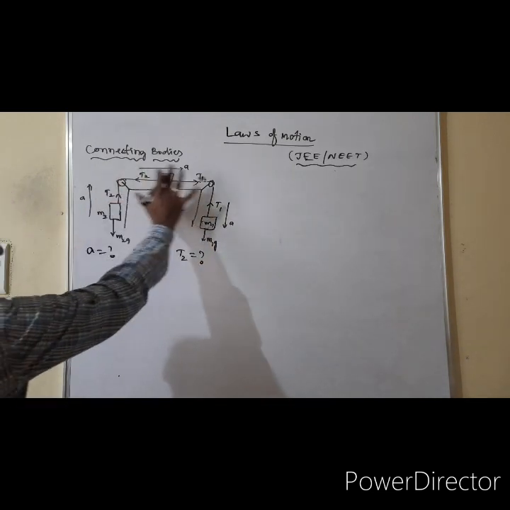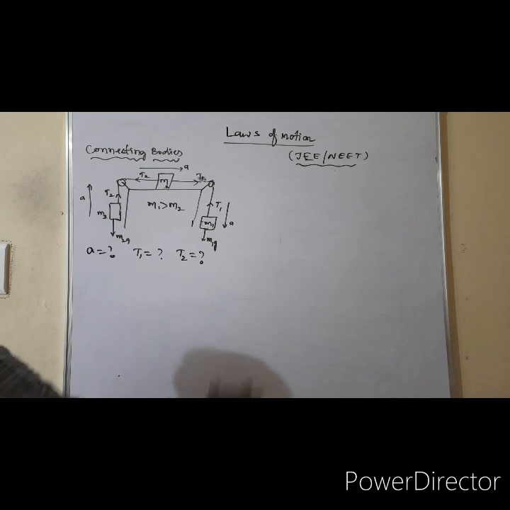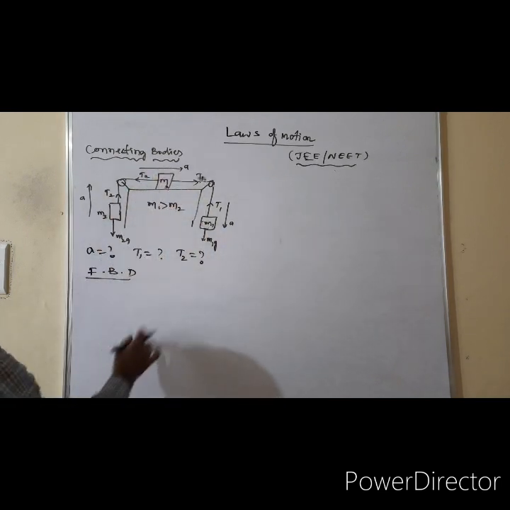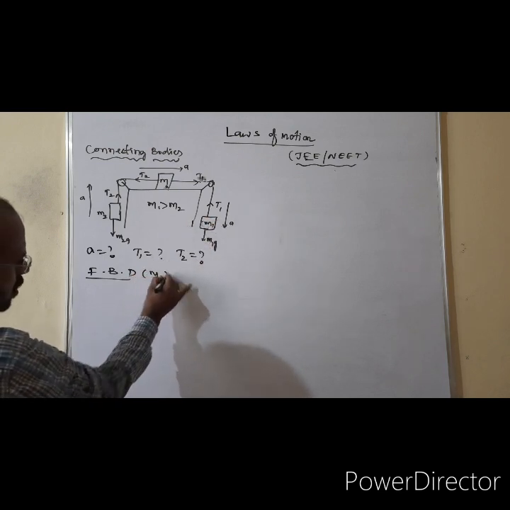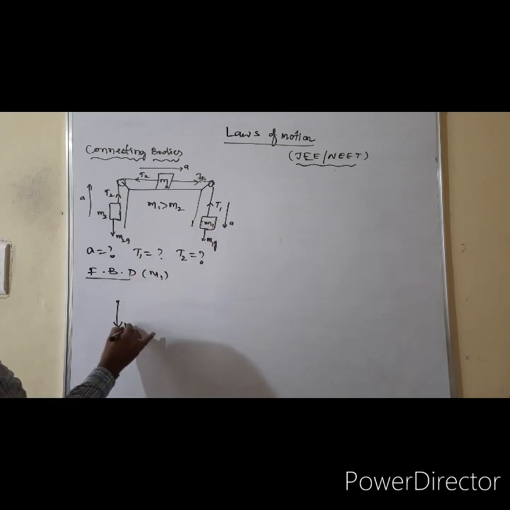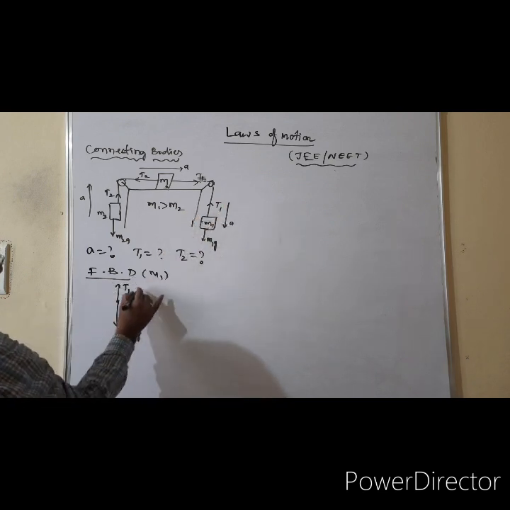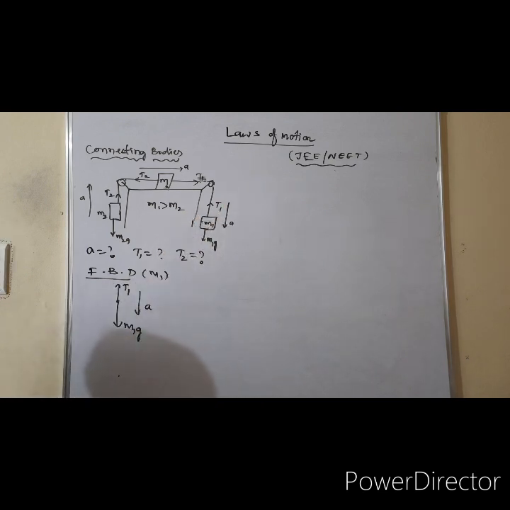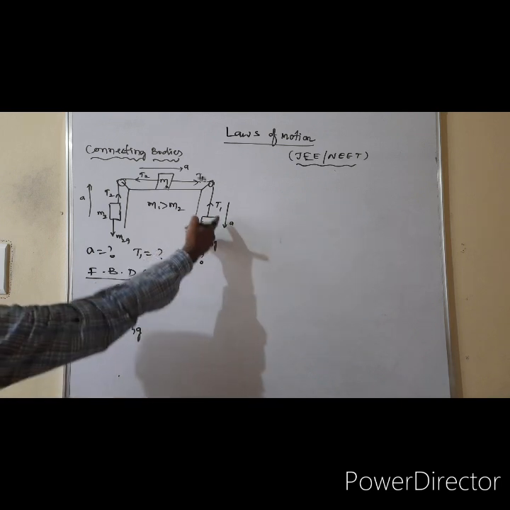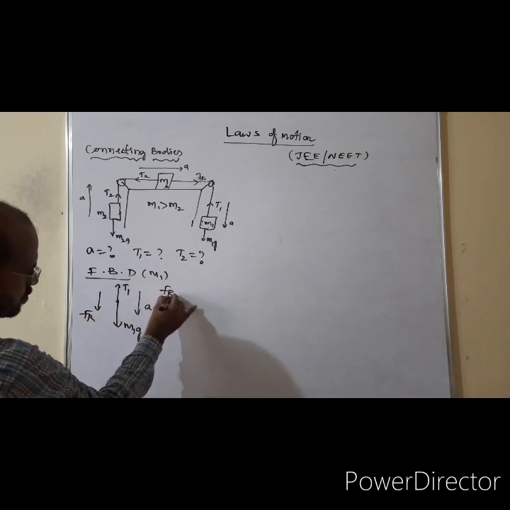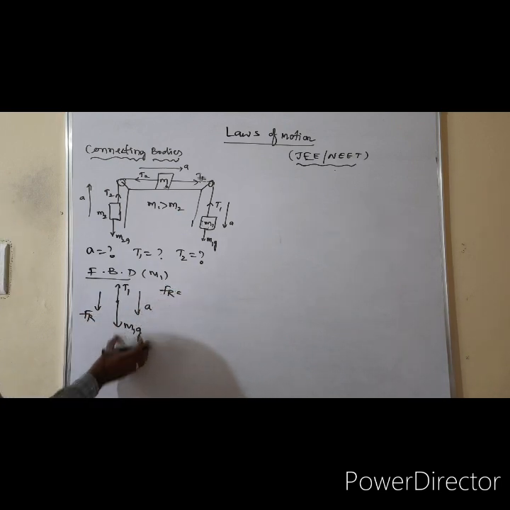If it is given like this constraint, now we need to draw a free body diagram. See, first you take the M1 block. For that M1 block, weight M1G is acting down. There is a tension T1 acting up. Then there is an acceleration acting down. That means your block is accelerating down. Then the resultant is also directed downward. Therefore, the resultant force is represented as M1G acting down, because the system is accelerating down.